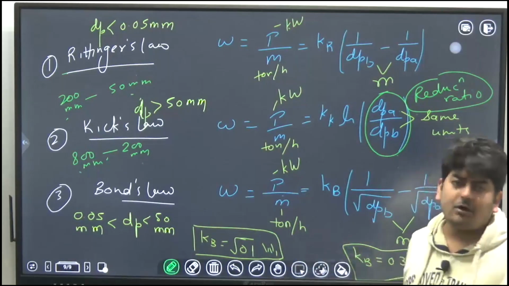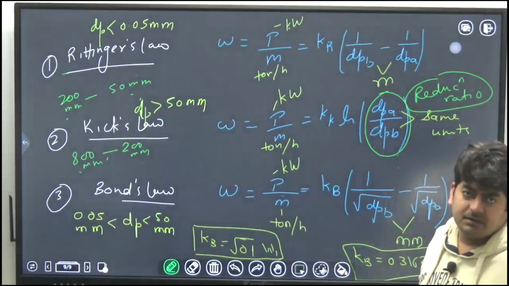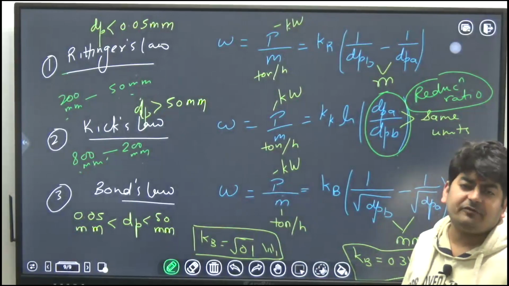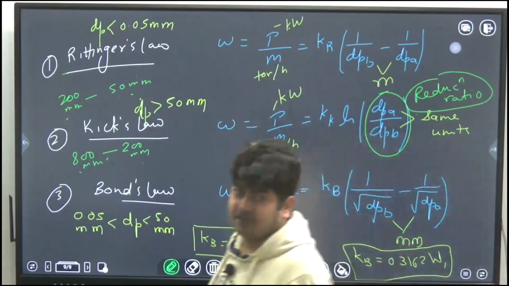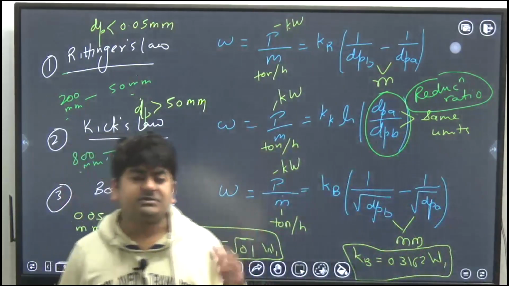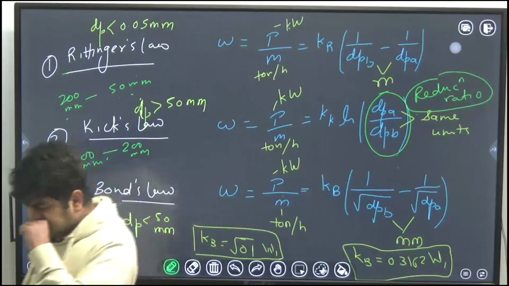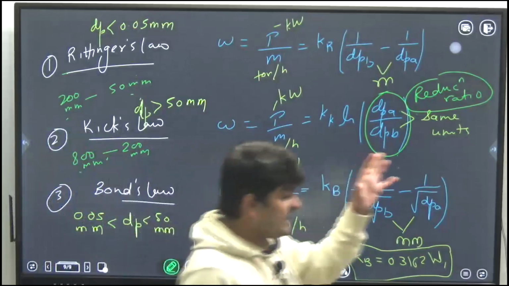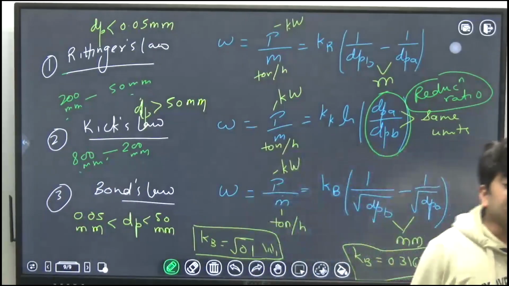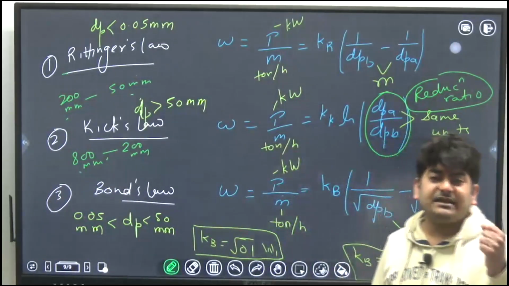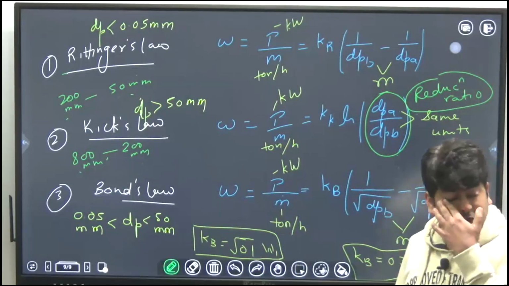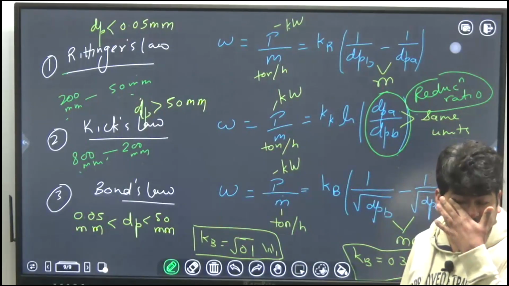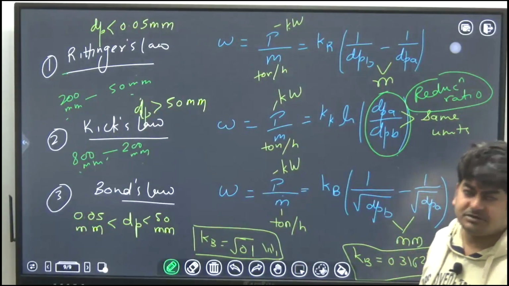What is Bond's law? Bond's law: the energy required for crushing a very large particle is directly proportional to the square root of the surface area to volume ratio of the product.